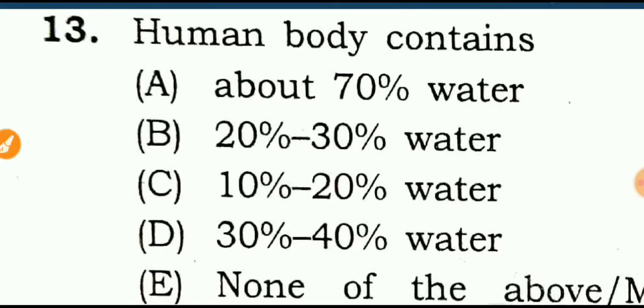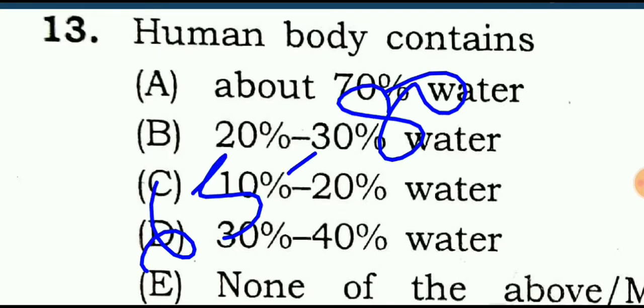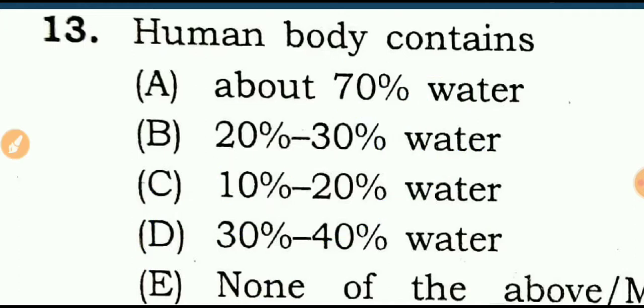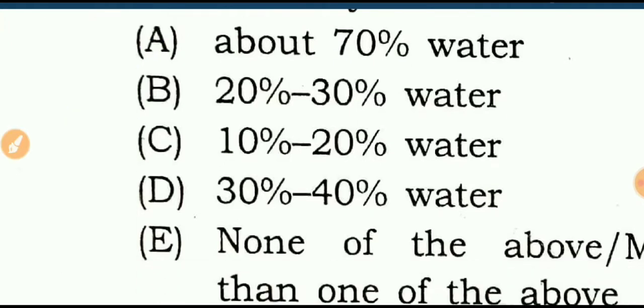Human body contains how much water? As we know, the human body contains 65 to 80% water, means about 70% of water. Okay.